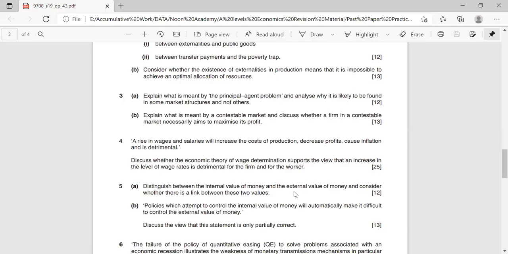So first of all, you will comment on yes, higher wages and higher salaries do result in higher cost of production, and it might reduce the profit of the company and cause inflation to some extent, right? So we know decrease in profit is bad, because when profits are decreasing, then firms will not invest more, they will not expand, which means that there will be more unemployment in the country. Same goes when there's higher inflation. Again, that's cost push inflation. We know when the cost of production is increasing, that causes producers to increase prices, and that results in inflation. So that's also something harmful. But